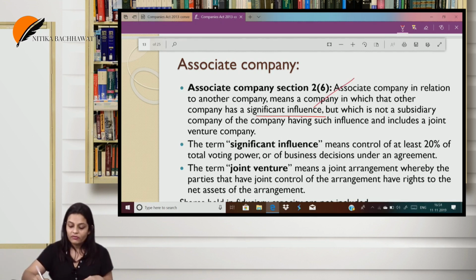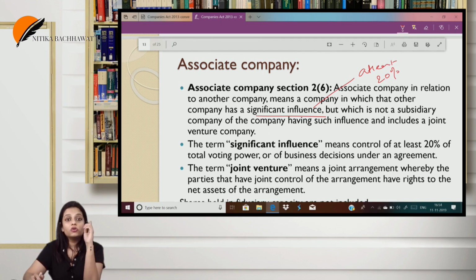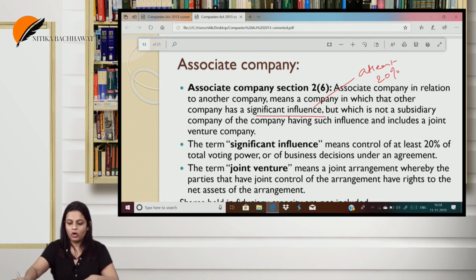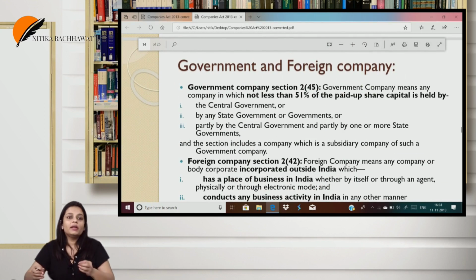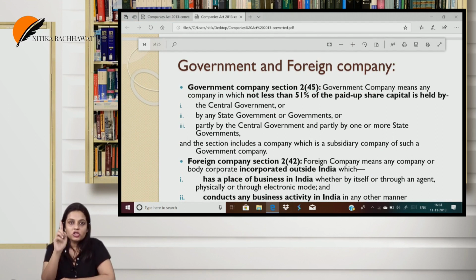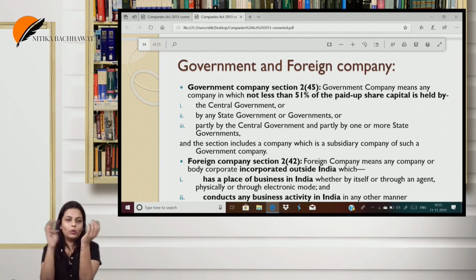What is significant influence? At least 20% of the total voting power or control of business decisions. And even here, shares held in a fiduciary capacity shall not be considered. Government company: where not less than 51%. Please understand, in holding it was more than half. Here it is at least 51% of the shares held either by the central government or the state government, or both of them together.